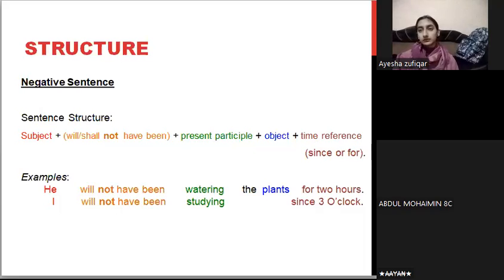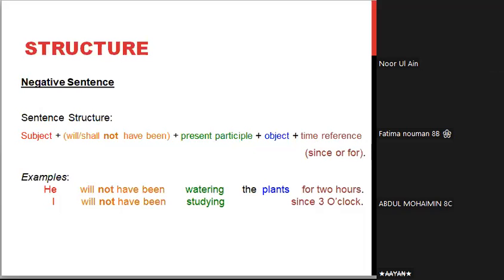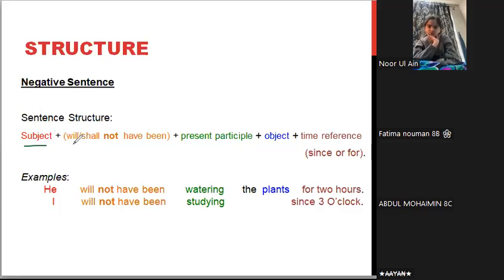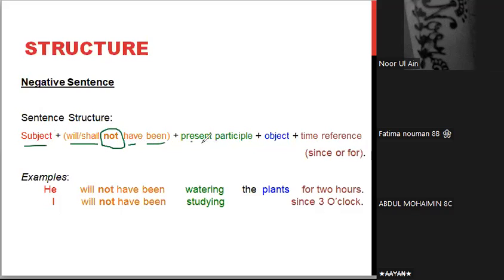Yes, negative sentences. Now, in the negative sentences, what happens? You have the subject, will, shall, and after the first helping verb, you are going to add the negative word not. Then comes have, been, and the present participle or the verb in its ing form. Clear? Initially क्या था?